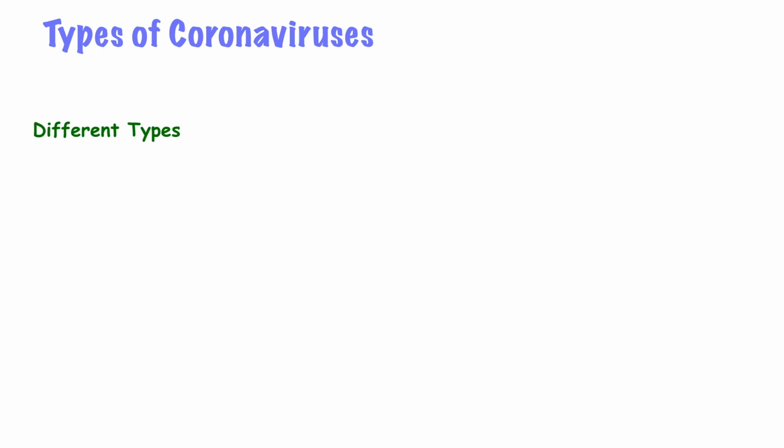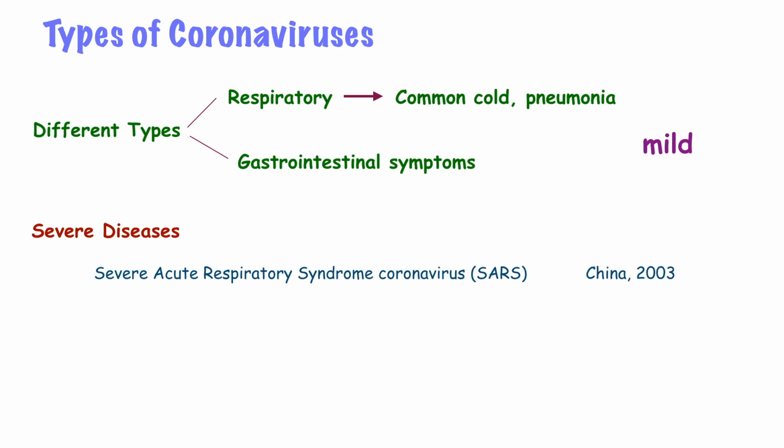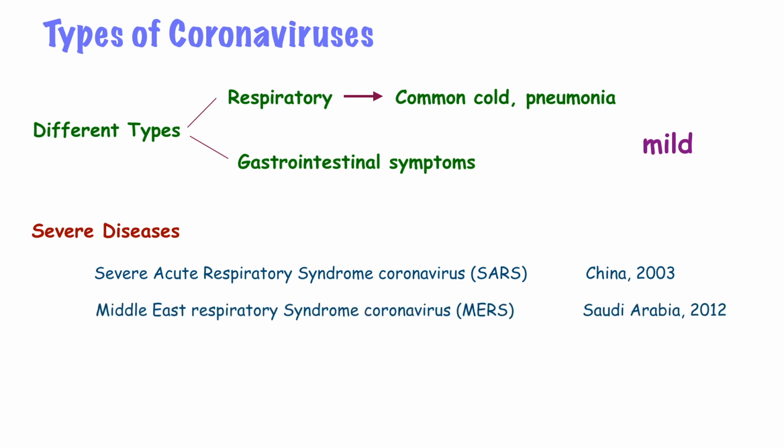There are different types of coronaviruses that cause respiratory and sometimes gastrointestinal symptoms. Respiratory disease can range from the common cold to pneumonia, and in most people, the symptoms can be mild. However, there are some types of coronaviruses that can cause severe disease. These include SARS coronavirus, first identified in China in 2003, and MERS coronavirus that was first identified in Saudi Arabia in 2012. The 2019 novel coronavirus was first identified in China. COVID-19 is the infectious disease caused by this newly discovered coronavirus.